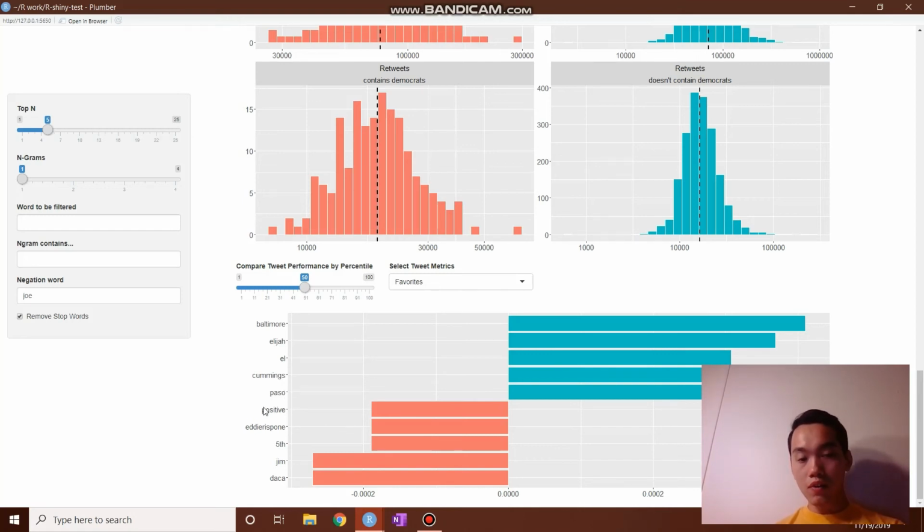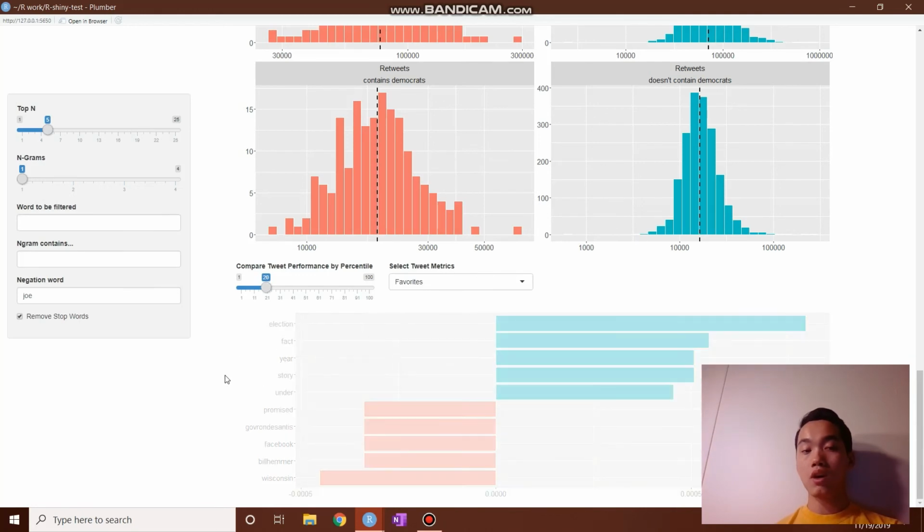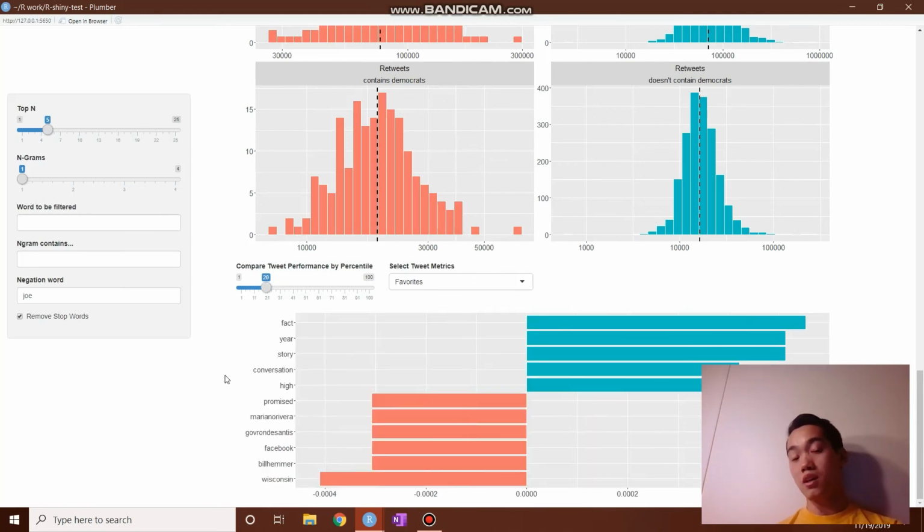The bottom 50% performing tweets contain these words, and obviously you can change the metrics for what is considered a bottom performing tweet. For me, 50% doesn't really make that much sense. However, 20% makes more sense. So for the bottom 20% performing favorited tweets, here are some word associations. Bottom performer tweets have the words Facebook and Wisconsin in them.